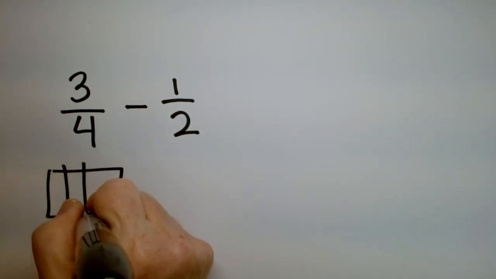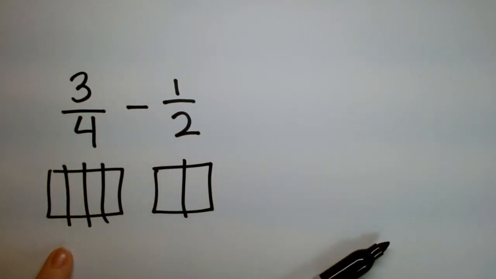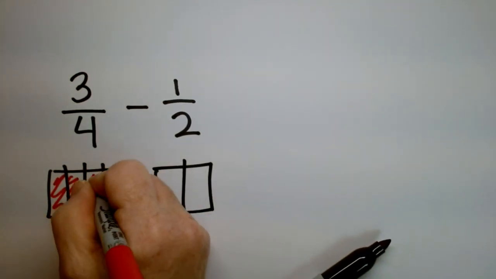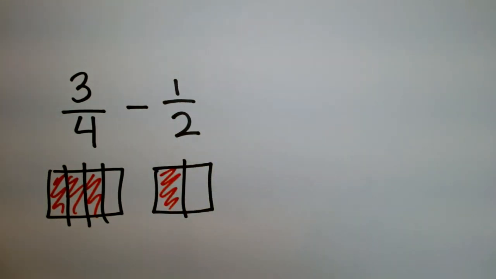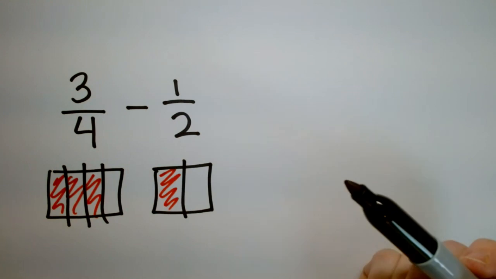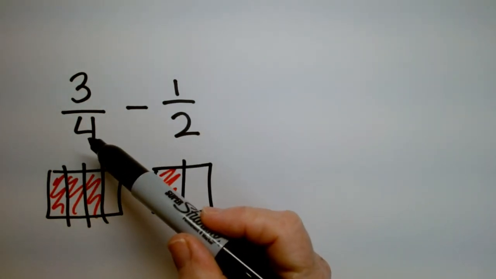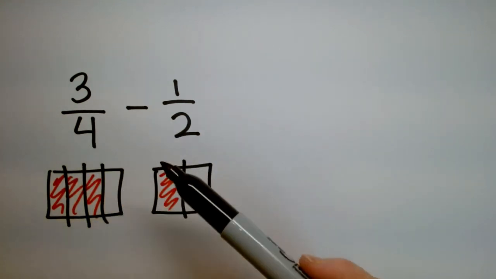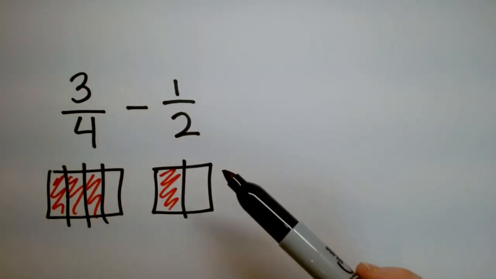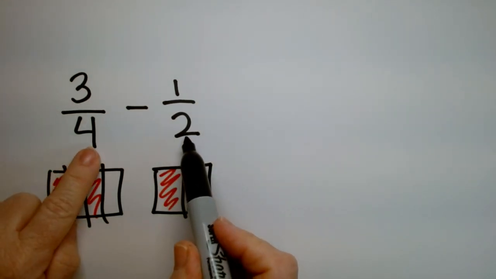So this means you got something like this. Because the divisions are different, you can't subtract them yet. You have to make the divisions the same. And how do you do that? Okay, so the easy way that'll work every single time is that you would multiply these two denominators together. I know you probably see a shortcut, and that's great. But if you don't see a shortcut, just multiply these two together.